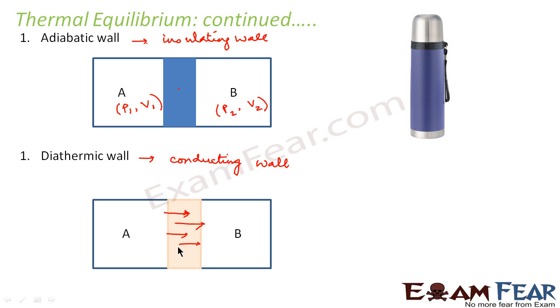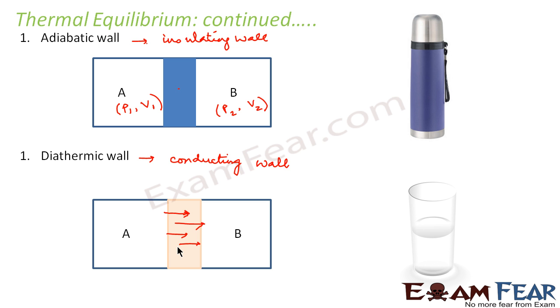So what did we see here? We saw what thermal equilibrium is, what the factors are on which thermal equilibrium depends, and how thermal equilibrium behaves in the case of an adiabatic wall and in the case of a diathermic wall. In the case of an adiabatic wall, any two systems will always be in thermal equilibrium because the temperature will not change. Whereas in the case of a diathermic wall, there will be flow of heat between the two systems until the system attains the state of thermal equilibrium.